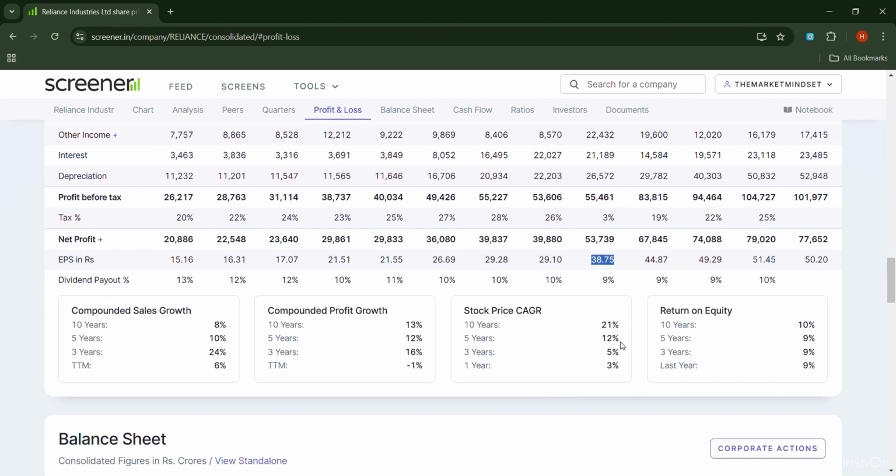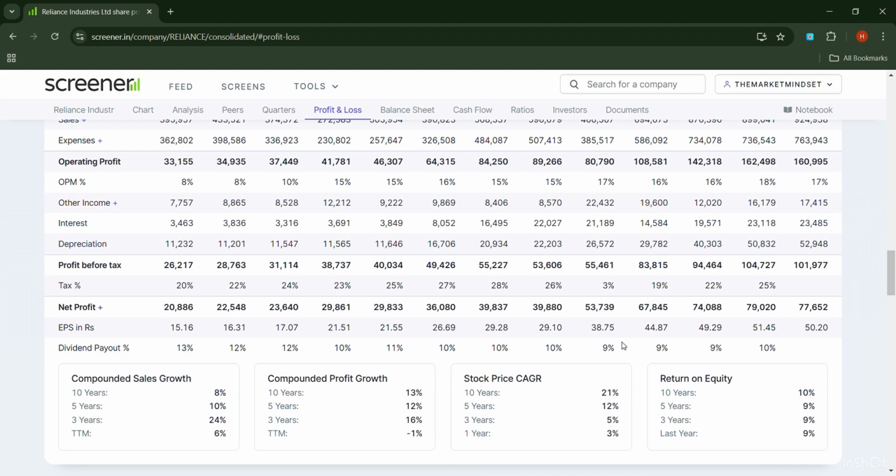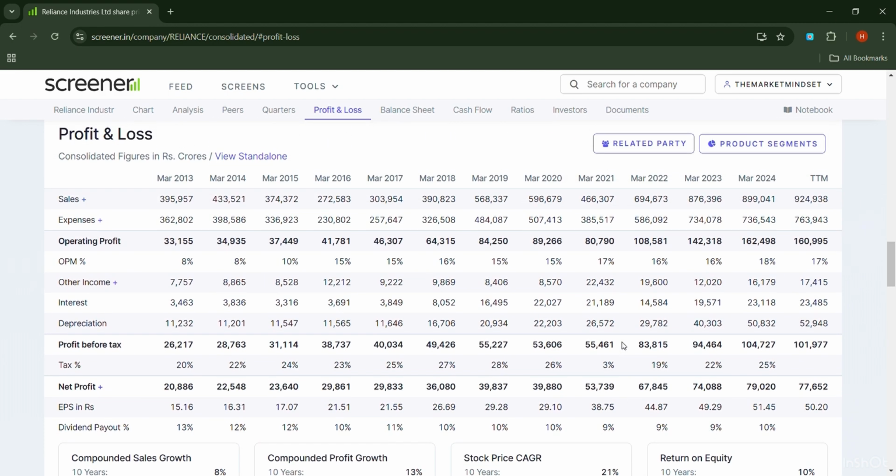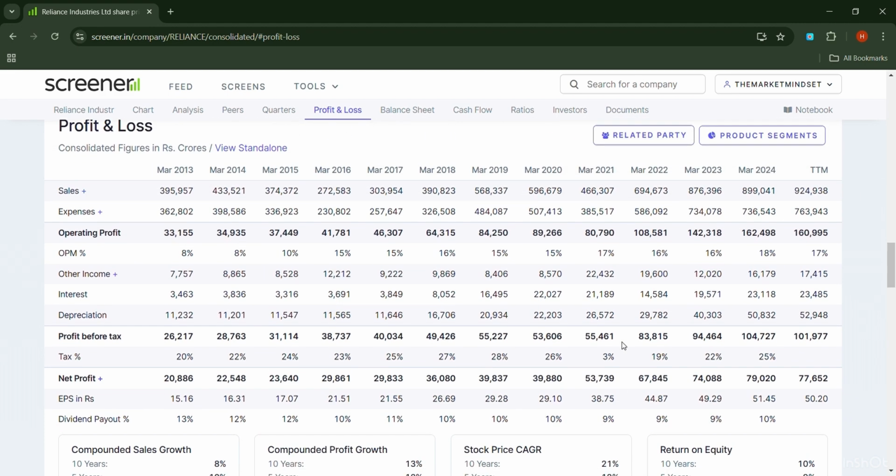So this was the profit and loss statement in brief. If you want a more detailed understanding of the profit and loss statement, you can always check the profit and loss statement in the annual report of the company. You can get the profit and loss statement and all the particulars will be in detail. So make sure to check it out.